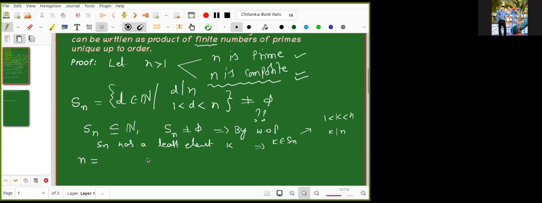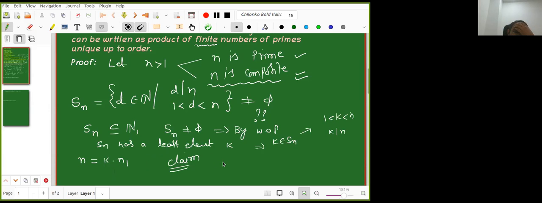So n is equal to what now? n is equal to k into n1. But now I am claiming something. What is that I am claiming? k will be prime. Very good. k is a prime.